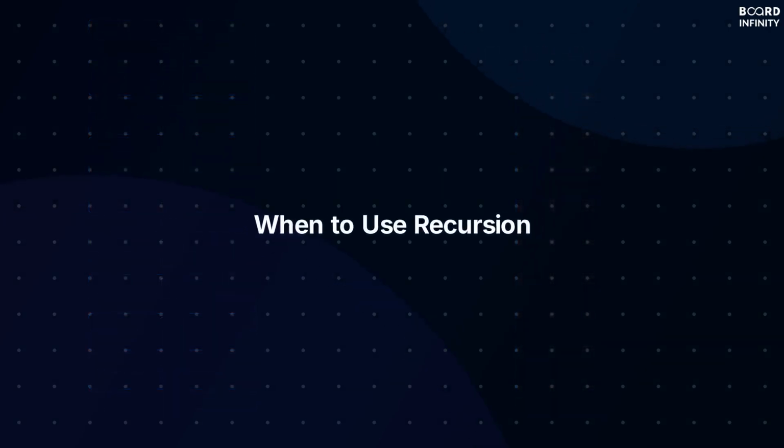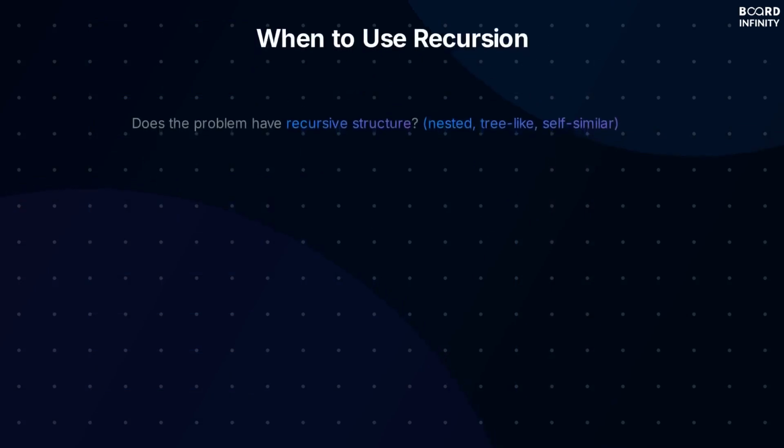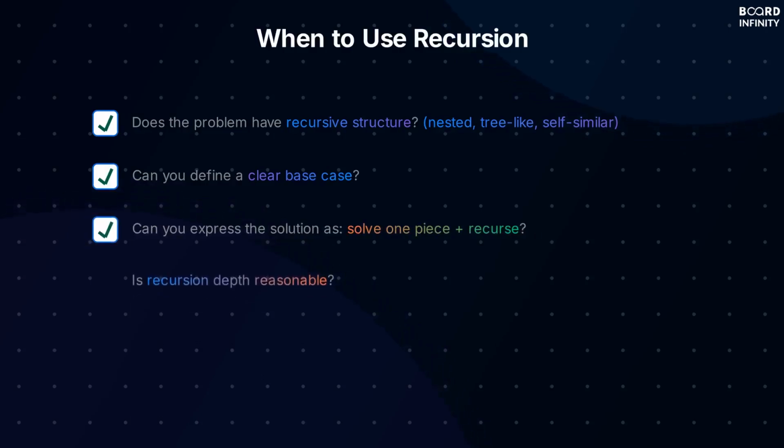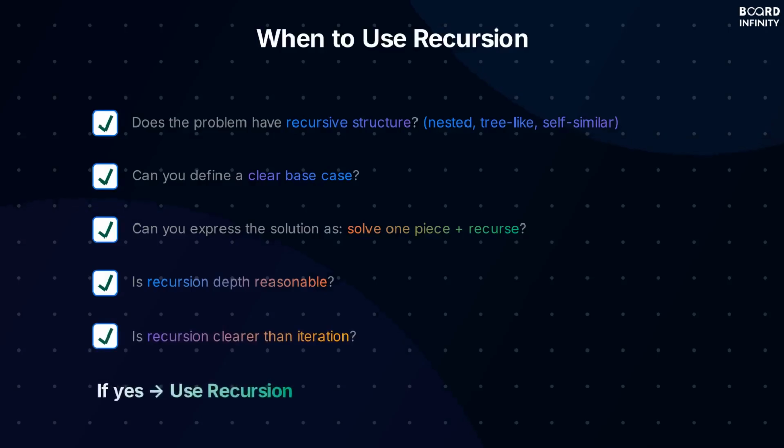So when should you use recursion? Ask yourself, does the problem have a natural recursive structure? Is it nested, tree-like, or self-similar? Can you define a clear base case that's simple and reachable? Can you express the solution as solve one piece, then recursively solve the rest? Is recursion depth reasonable? Is recursion clearer than iteration? If yes, recursion is your tool.